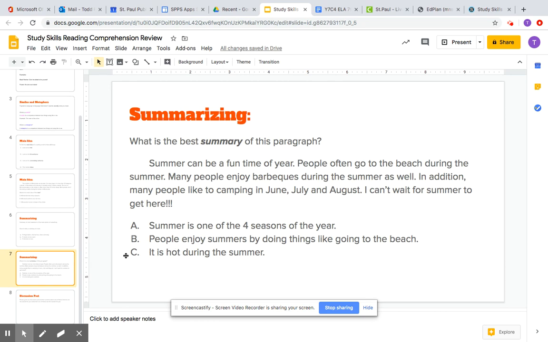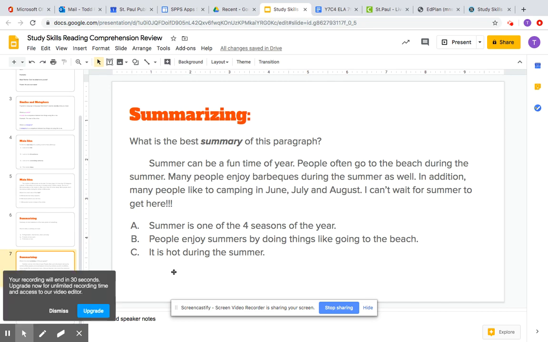And then C: it is hot during the summer. Does that summarize this? Well, it doesn't really talk about who. It doesn't talk about where too much. So I would go with probably B. Okay, I think that's a good summary.